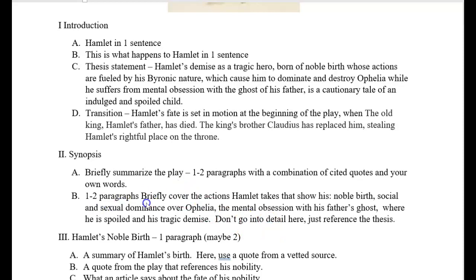Next is a paragraph that covers the actions that Hamlet takes that prove up here, and this is brief. This is a synopsis. But now we have to show the reader the actions that Hamlet takes that show his one, noble birth, two, social and sexual dominance over Ophelia, back to our thesis statement, the mental obsession with his father's ghost, back to our thesis statement, where he is spoiled, back to our thesis statement, and his tragic demise.